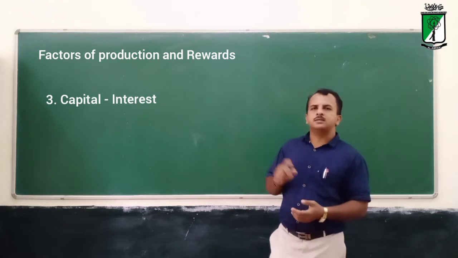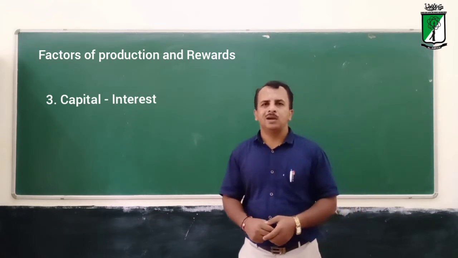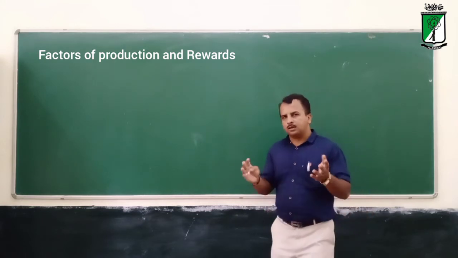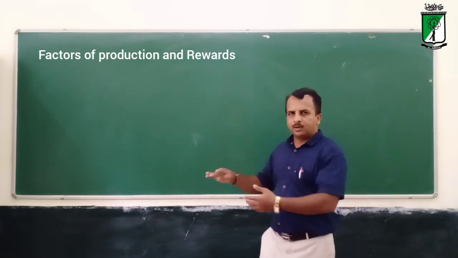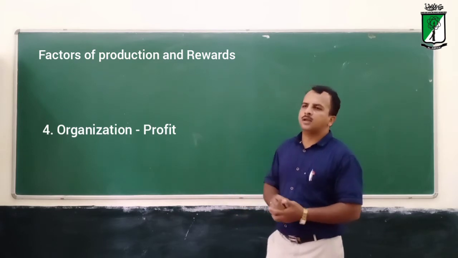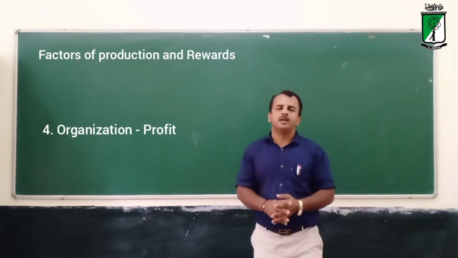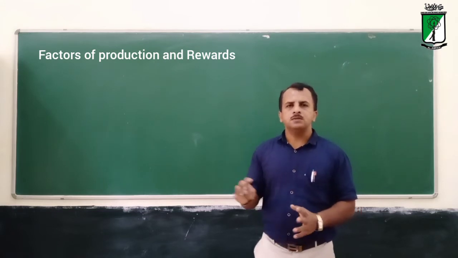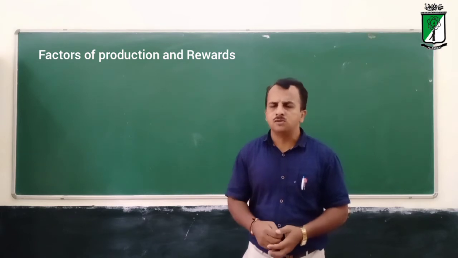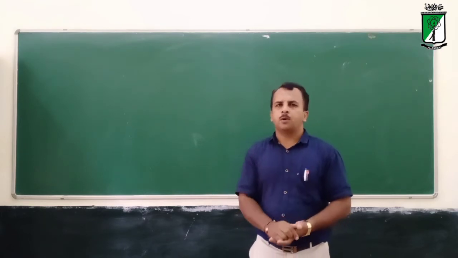The third one is capital, which gets interest as a reward. And finally, the organizer, one who organizes all the remaining factors of production, finally gets profit as a reward. So this is about the factors of production and their rewards.